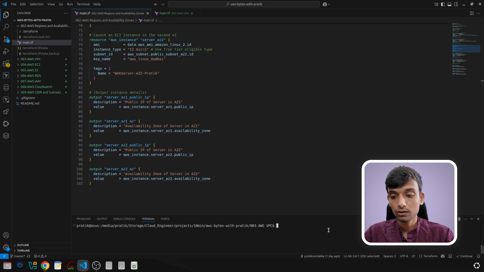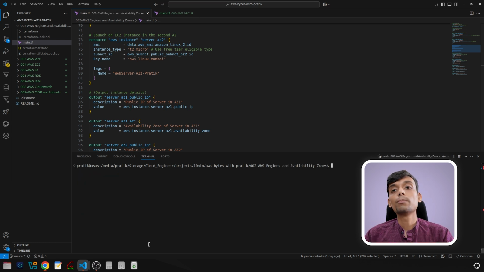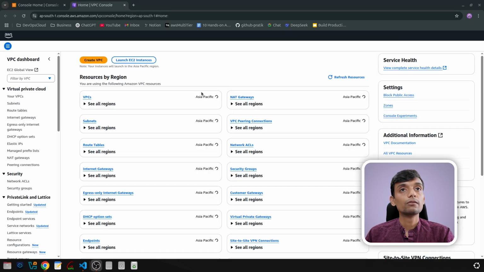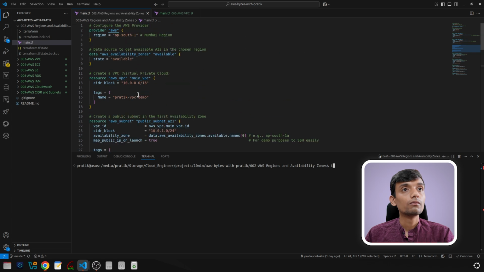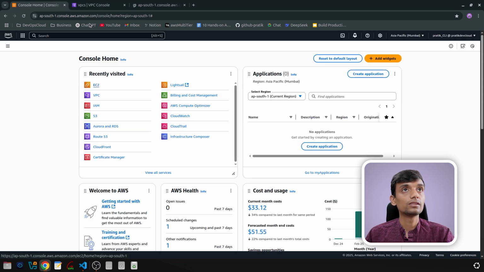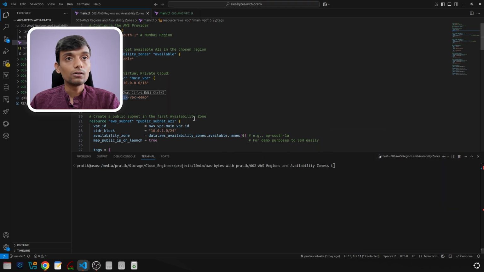I'm just going to apply it now. We need to go inside the 002 folder first. Now I'm going to apply this Terraform file, right? First I'm going to show you we don't have the VPC network here with this name. With which name? With the name Pratik VPC demo. You can see we only had one. And we don't have any instance as well. If you go to EC2, we don't have anything, right? So I'm going to apply it now.